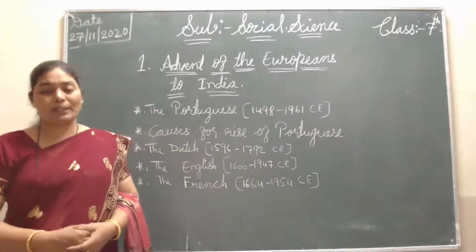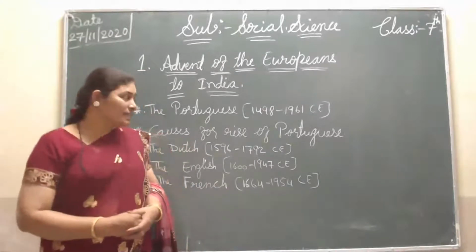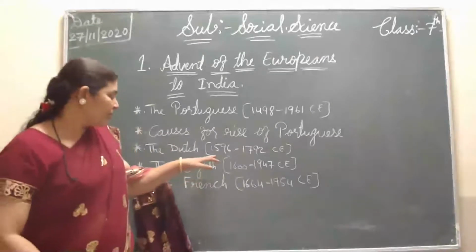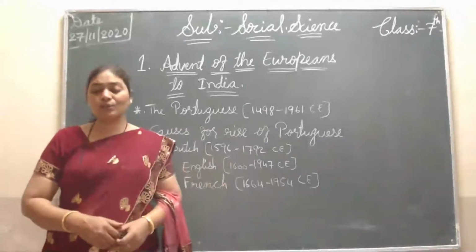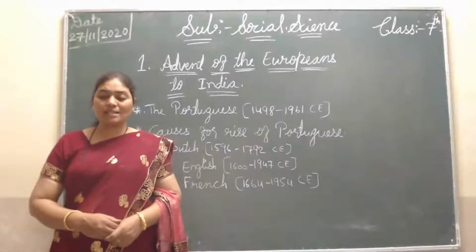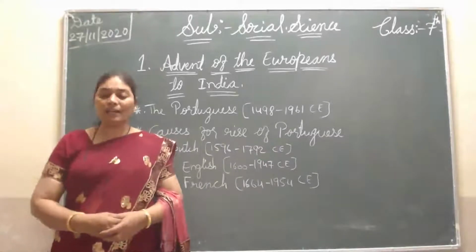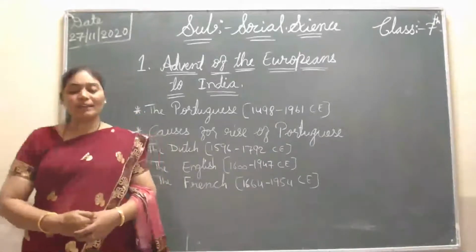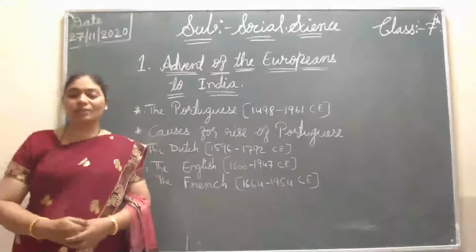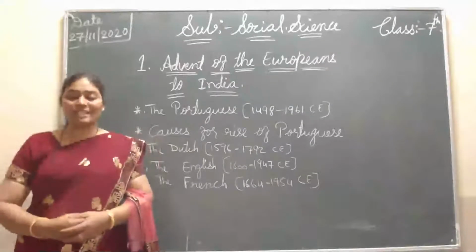Then the Dutch, from 1596 to 1792. The Dutch also came to India from the Netherlands, and in 1602 they started the Dutch East India Company.